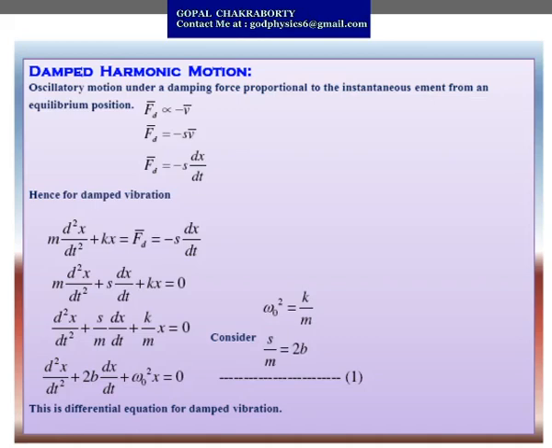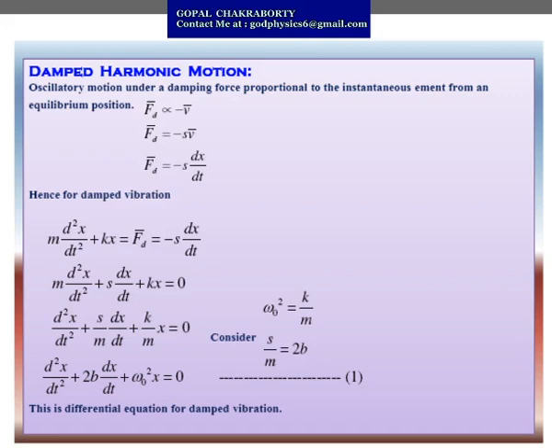Now dividing both sides by m, where m is the mass of the particle, we get d2x/dt2 plus s/m dx/dt plus k/m into x equals 0. Now we consider two constants. One is omega naught square, the natural angular frequency of oscillation, so omega naught square equals k/m, and s/m equals 2b, where s is the damping constant and m is the mass, which is also constant.